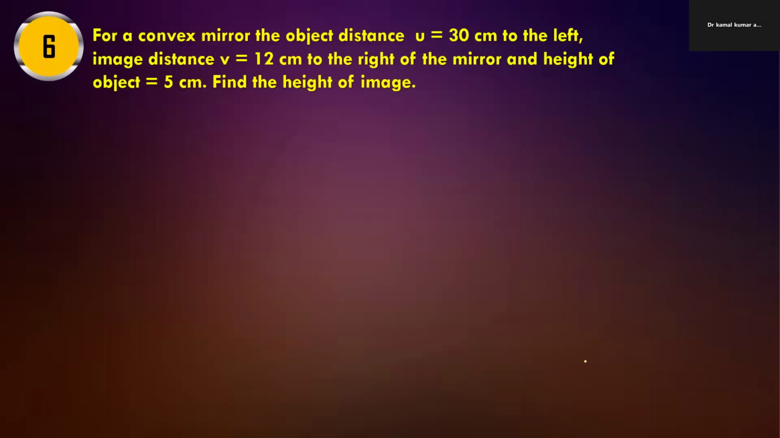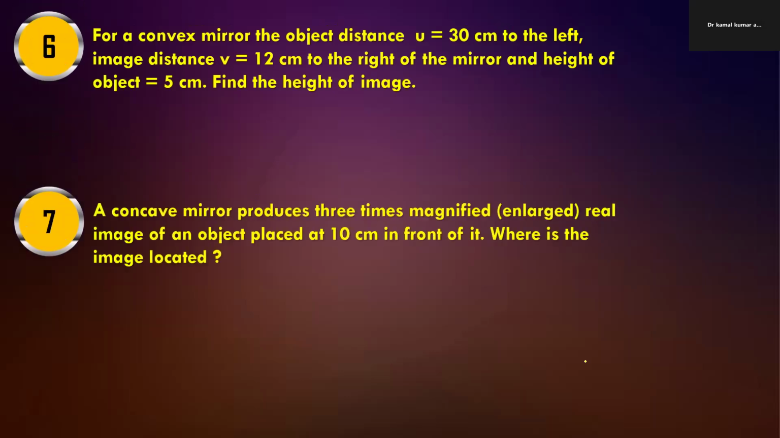Now some different types of questions. For a convex mirror, the object distance is 30 centimeter to the left, and the image distance is 12 centimeter behind the mirror, and the height of the object is 5 centimeter. Find the height of the image. A concave mirror produces a 3 times magnified, enlarged real image of an object placed 10 centimeter in front of it. Where is the image located? You can try this.